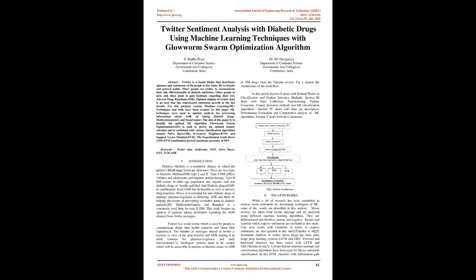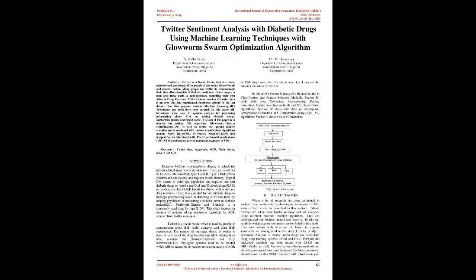Introduction. Diabetes mellitus is a metabolic disease in which the person's blood sugar levels are increased. There are two types of diabetes mellitus, DM, type I and II. Type I DM afflicts children and adolescents and requires insulin therapy. Type 2 DM occurs in older age population and requires oral anti-diabetic drugs or insulin and oral anti-diabetic drugs, OAD, in combination. Each OAD has its benefits as well as adverse drug reactions. Hence it is essential for anti-diabetic drugs to undergo pharmacovigilance in detecting ADR and thereby helping physicians in preventing avoidable harm to diabetic patients.